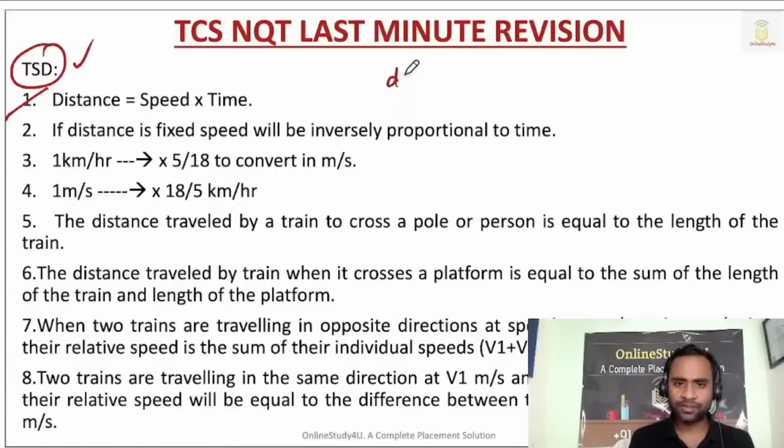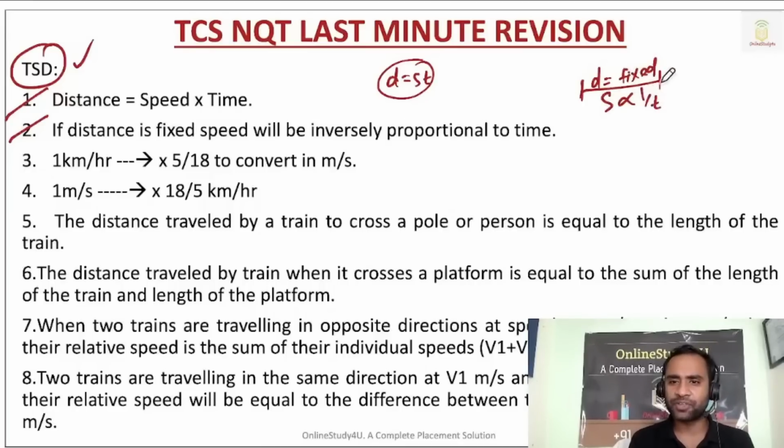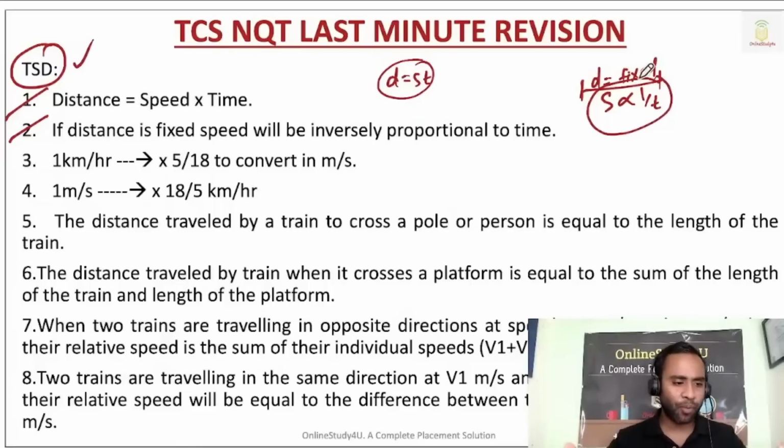So distance is equal to speed into time. Now, if the distance is fixed, if the question tells you the distance is fixed, then speed will be inversely proportional to time. That means if your speed is more, you will take less time. If your speed is less, then you will be taking more time.